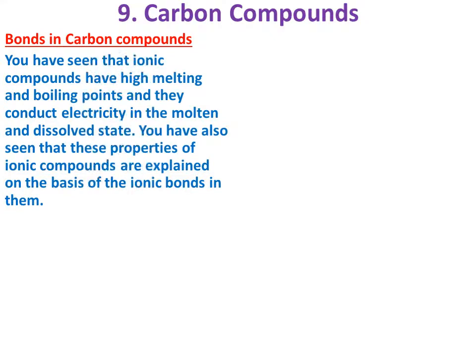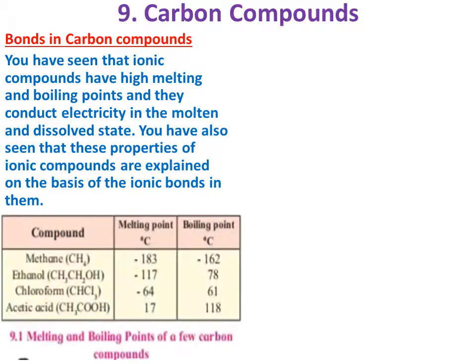Bonds in carbon compounds. You have seen that ionic compounds have high melting and boiling points and they conduct electricity in the molten and dissolved state. You have also seen that these properties of ionic compounds are explained on the basis of ionic bonds in them. So here are the melting and boiling points of a few carbon compounds.